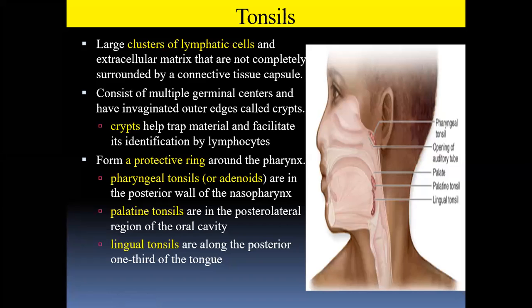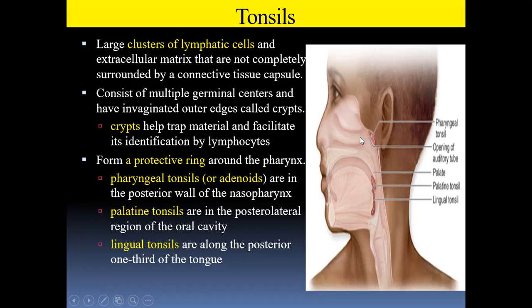They consist of multiple germinal centers and have invaginated outer edges called crypts. So they will have crypts which open into the oral cavity.